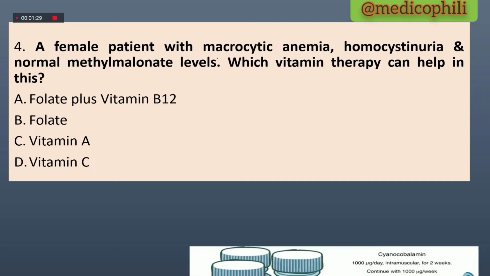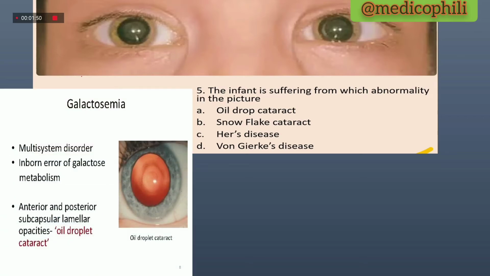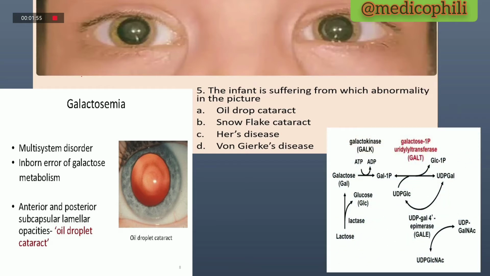And this is an image based question in biochemistry. The infant is suffering from the abnormality in the picture. So this is galactosemia, which causes the oil drop cataract. It is a multisystem disorder and an inborn error of galactose metabolism. This is due to the deficiency of the enzyme galactose 1-phosphate uridyl transferase, or simply we can call it GALT.